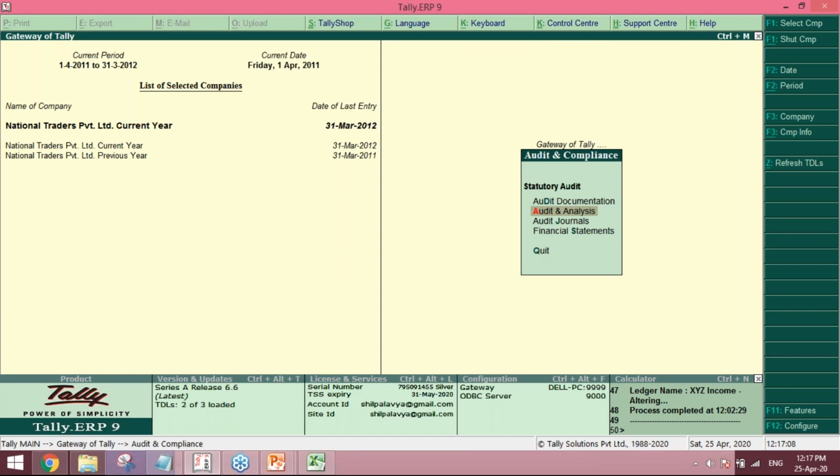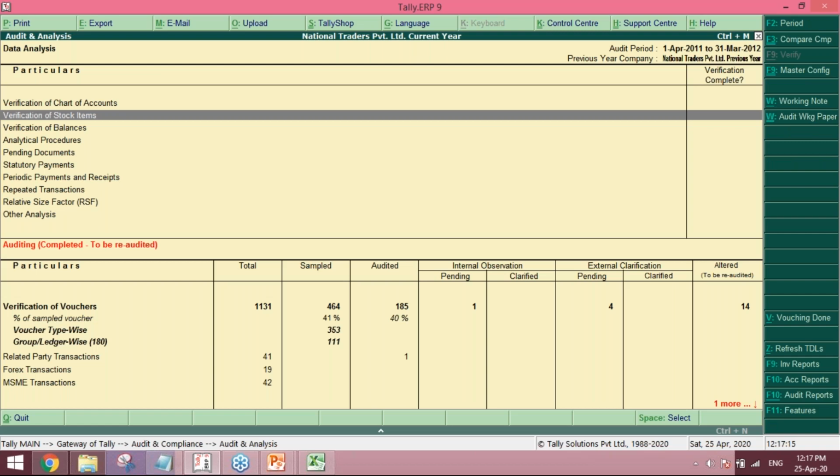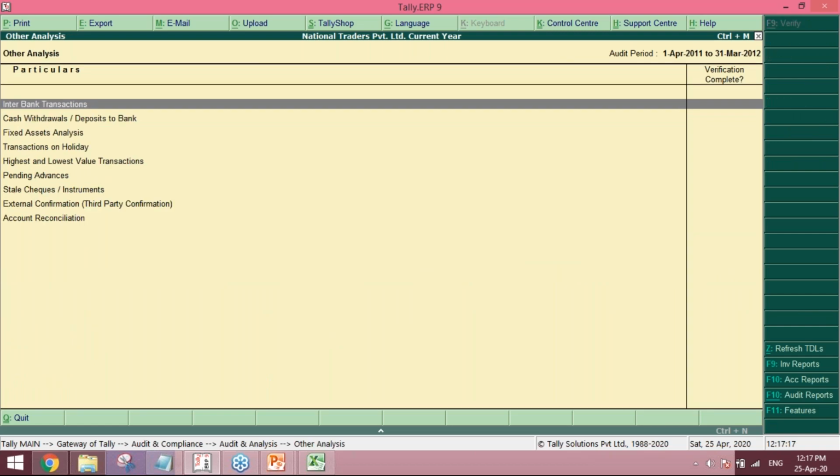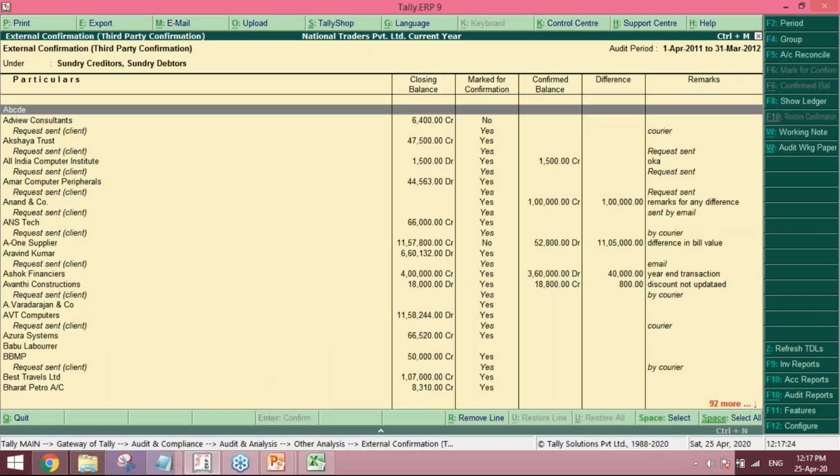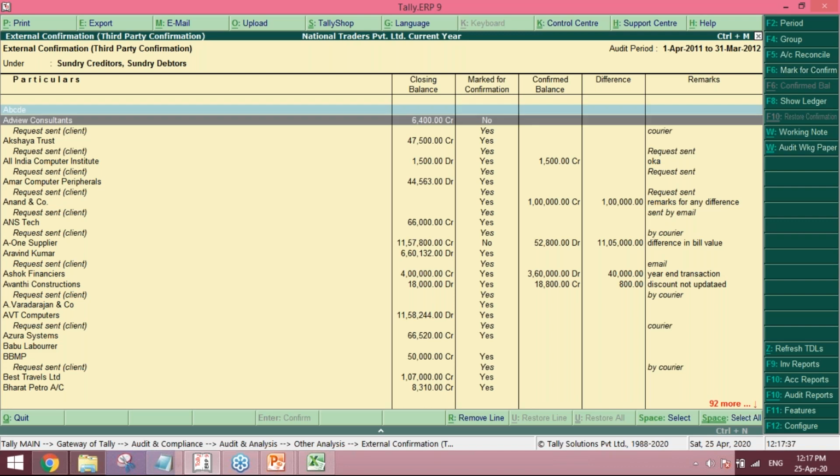In that menu, go to the external confirmation part, other analysis, external confirmation. Whatever confirmation you have received, you can first press spacebar and then click on mark for confirm.